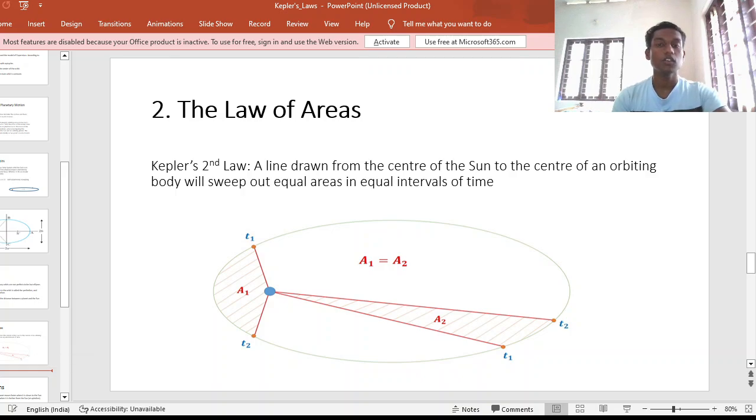And the second law is also based on the conservation of angular momentum. We know that no external torque is acting on the revolving body, so the angular momentum is conserved here.